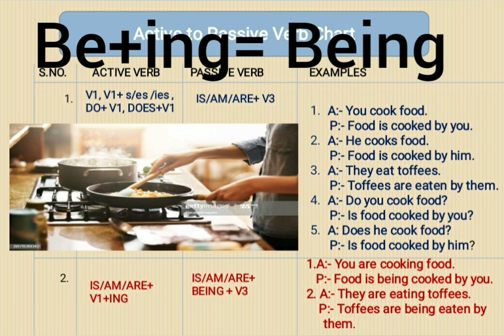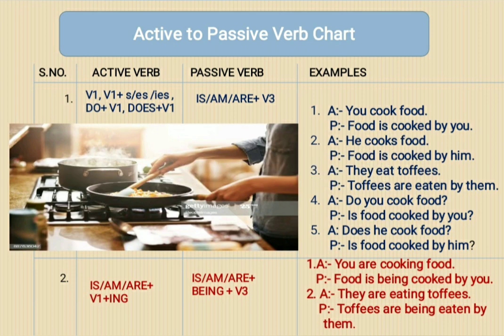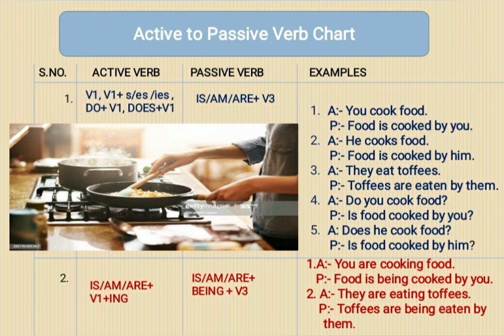And here be means first form of the verb. So in this way, we will be able to maintain the rule. And the rule is we have to use ing form also to represent continuous tense in passive voice, and we have to use V3 also to represent passive voice, right? So in this way we will make the verb syntax of present continuous tense.